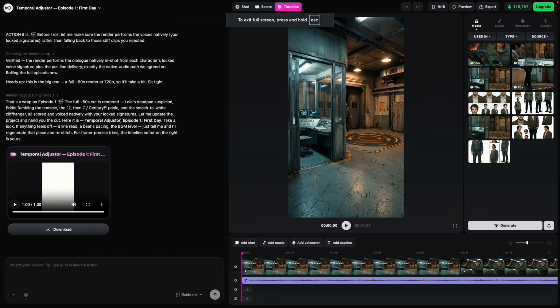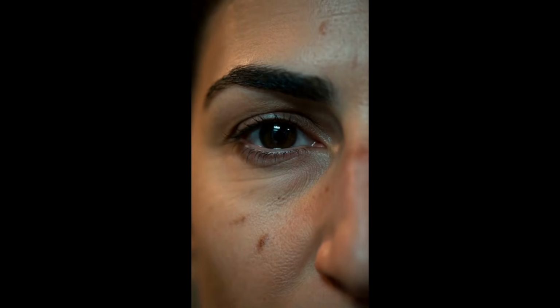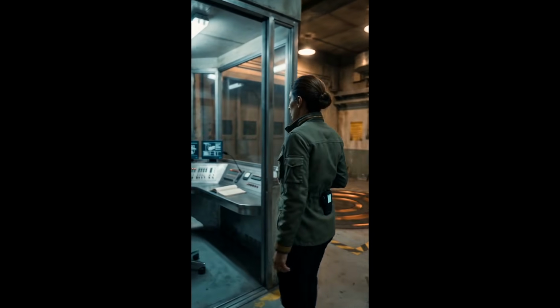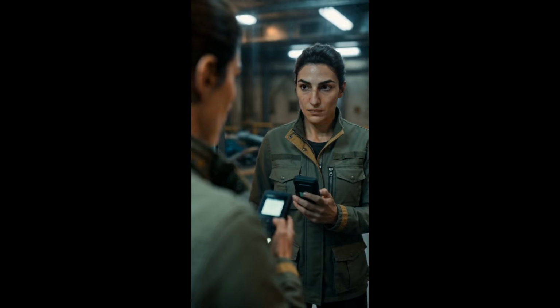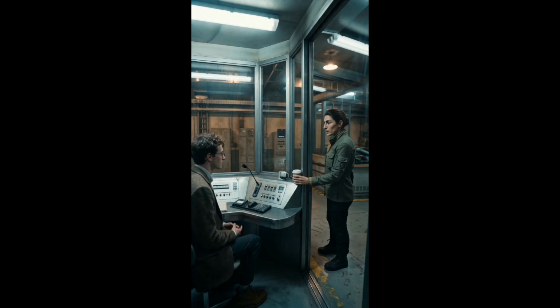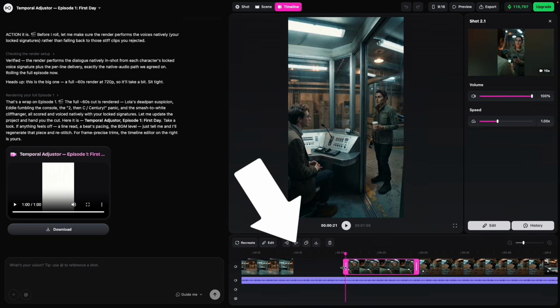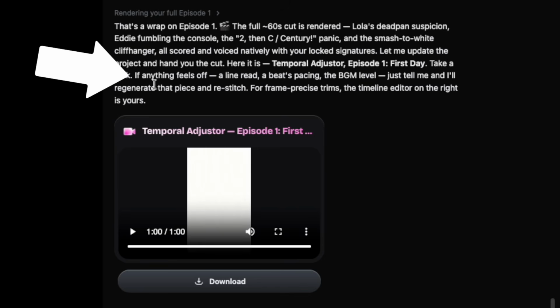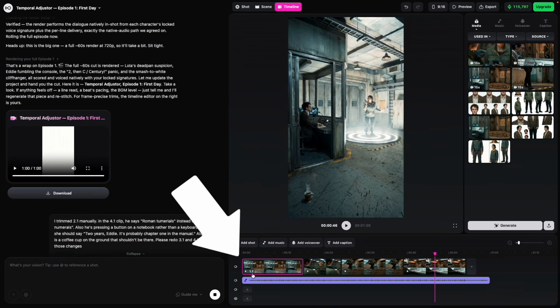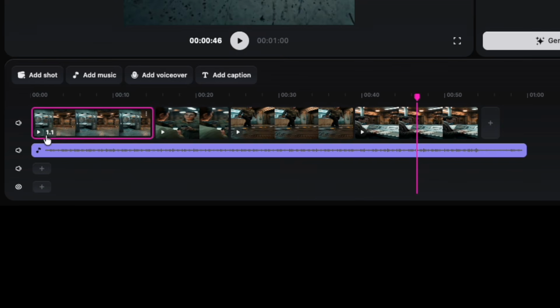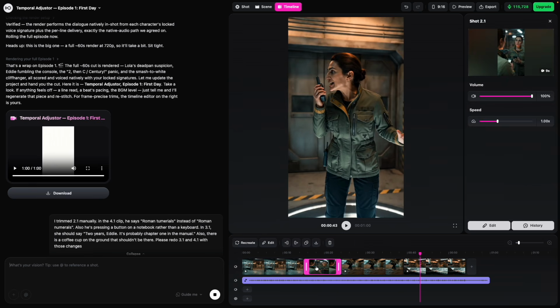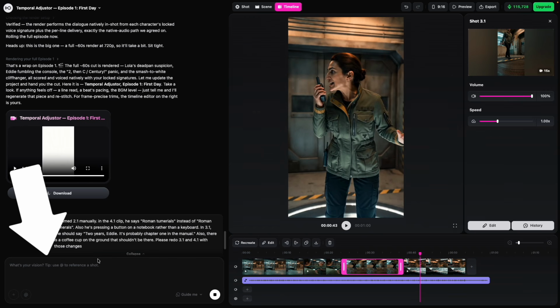Overall, not bad. There's like a funky little spot from this eye where suddenly we see her walking over, and then she's back on this side. And then I can just trim this shot to here. So it says if anything feels off, a line read, a beat's pacing, level of detail, let me know. So I'm referring to these numbers. So this is clip 1, take 1, clip 2, take 1, clip 3, take 1.